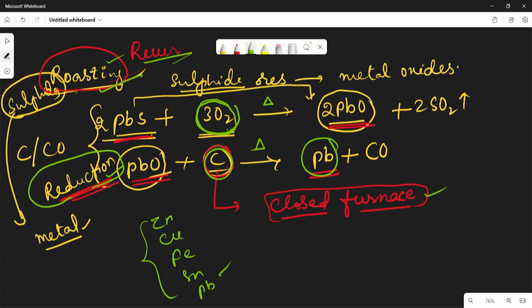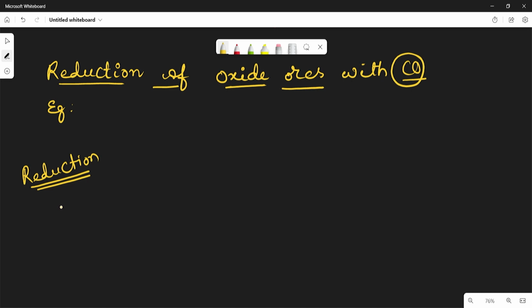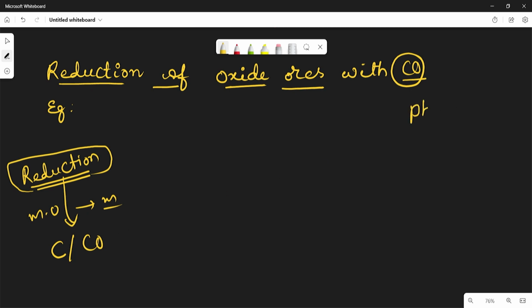Let us see one more example. For example, reduction of oxide ores with carbon monoxide. We have already discussed that the reduction method is used to convert the metal oxide to the metal form. In the reduction process, generally carbon or carbon monoxide is used as a reducing agent. In the first example, in the case of lead oxide, we used carbon as a reducing agent.